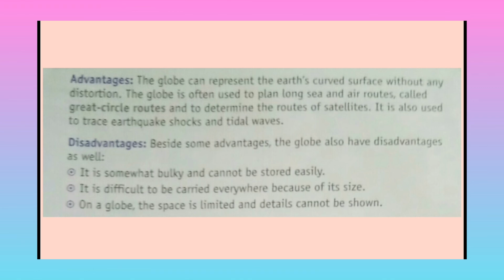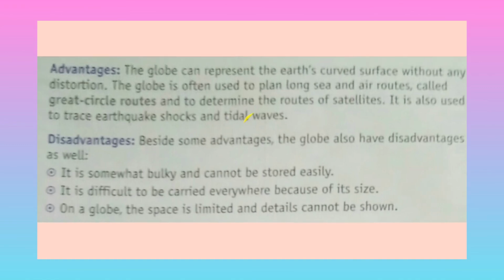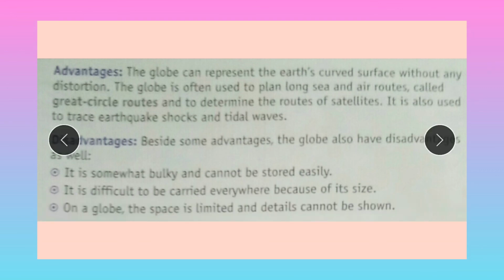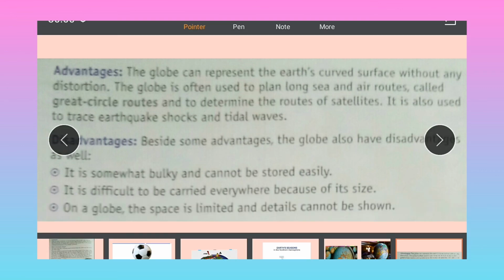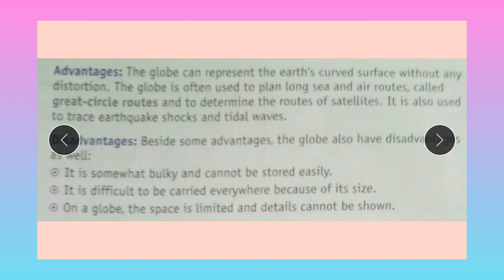Now the disadvantages. Besides some advantages, the globe has disadvantages as well. The first one is that it is somewhat bulky and cannot be stored easily, like we keep a map in our pocket. You know very well pocket maps also exist, but we cannot carry a globe as easily as we can keep a map. So it is somewhat bulky and cannot be stored easily.